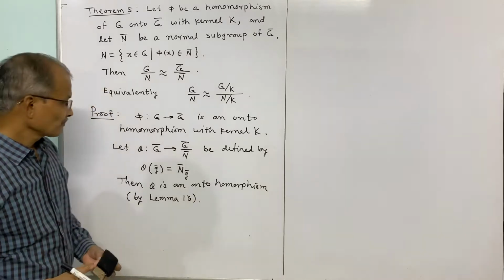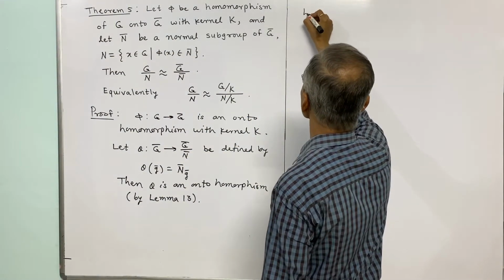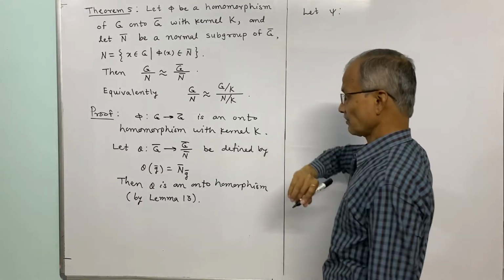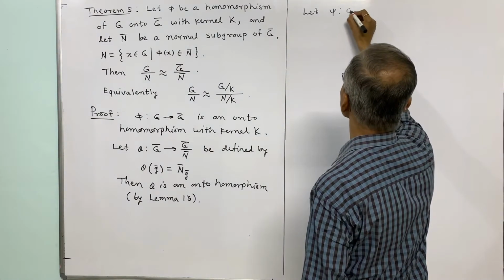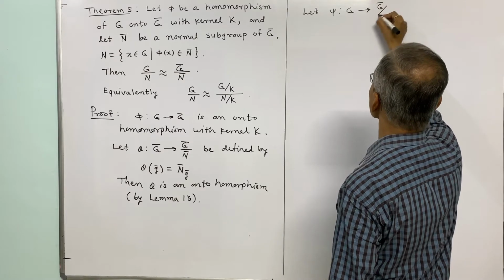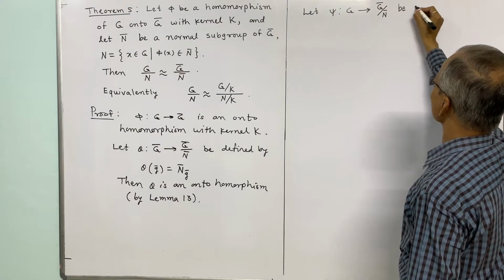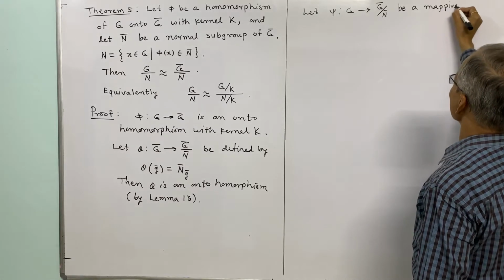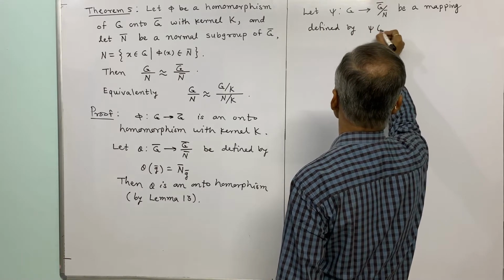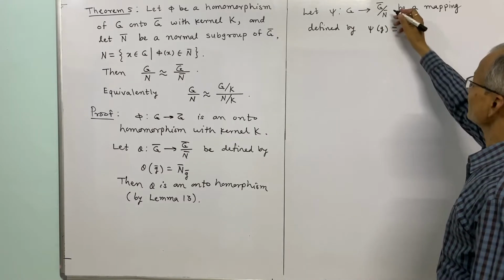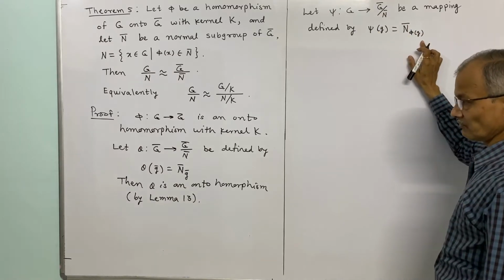Now we consider another mapping, psi. Let psi be a mapping from the group G to the quotient group G bar by N bar, defined by psi of g equal to N bar phi of g.